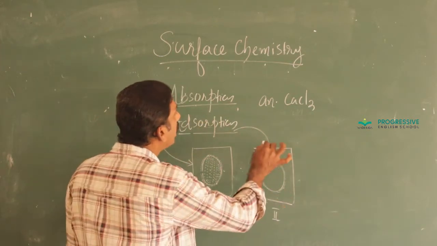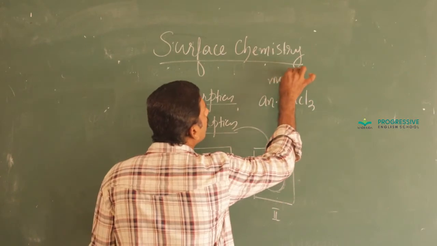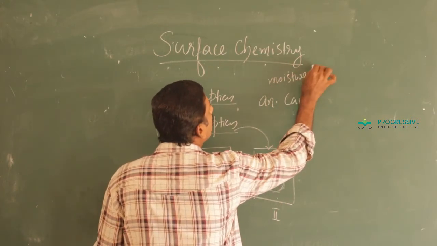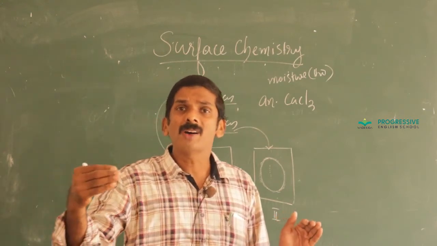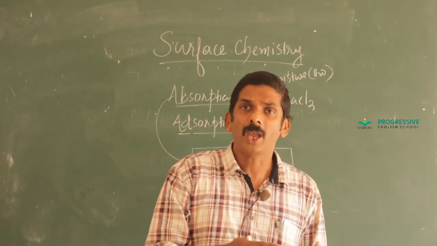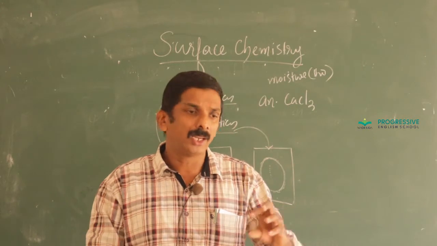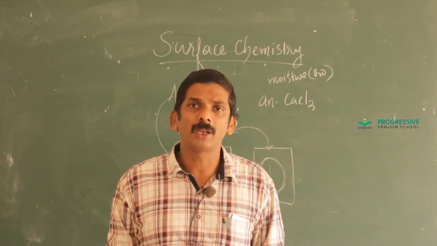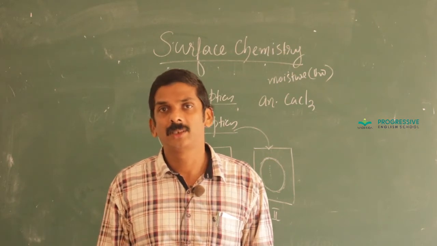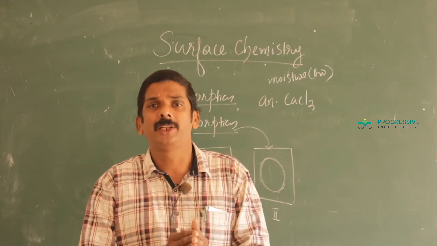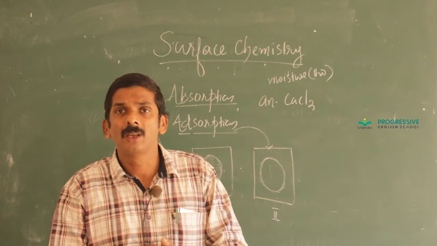And when moisture, means water vapor, is passed through a tank containing anhydrous calcium chloride on one side and silica gel on the other side, can you differentiate these two processes?